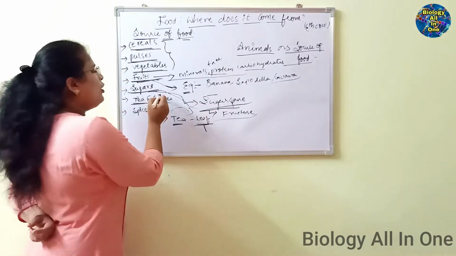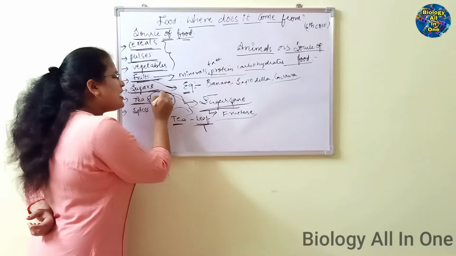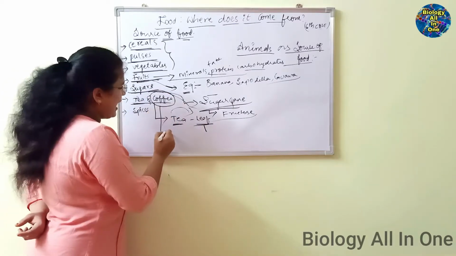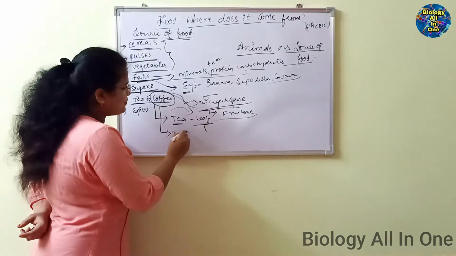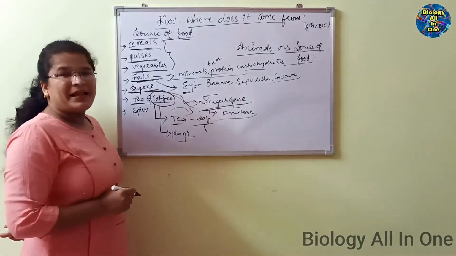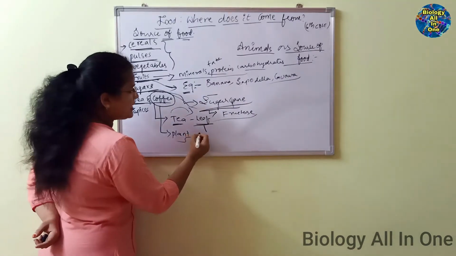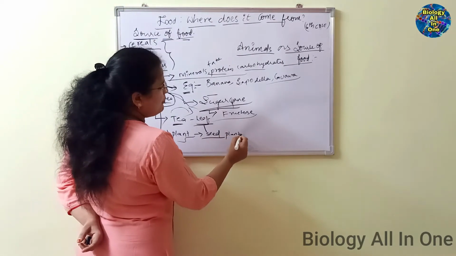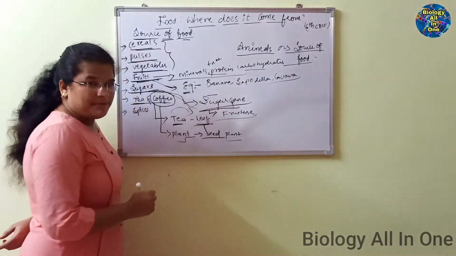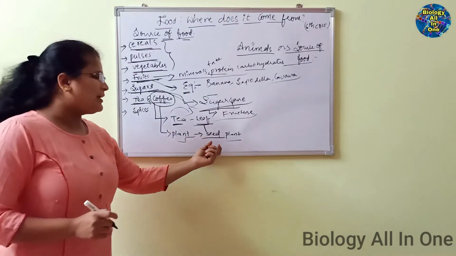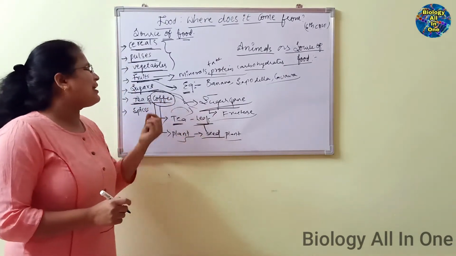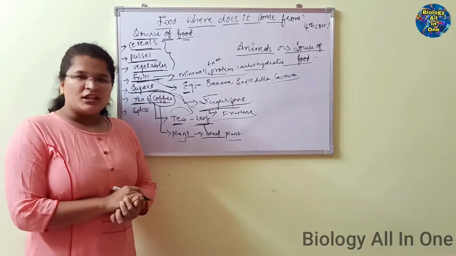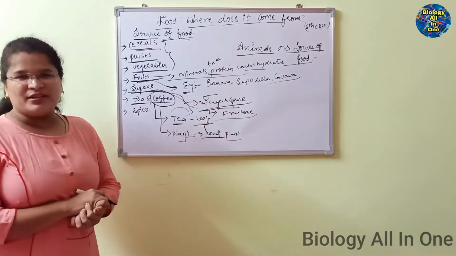Next, we obtain coffee from plants too. How do we obtain coffee? From the seed part of the plant. We call them coffee beans. Coffee is very essential nowadays.